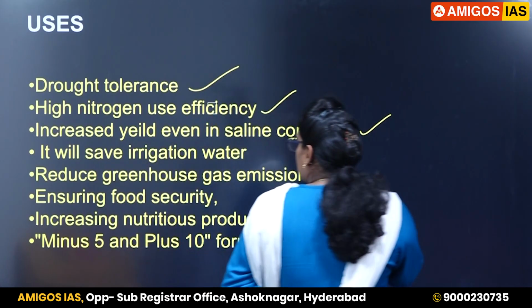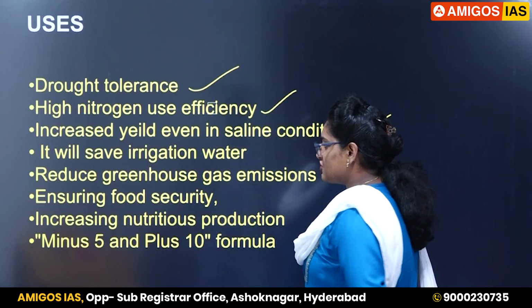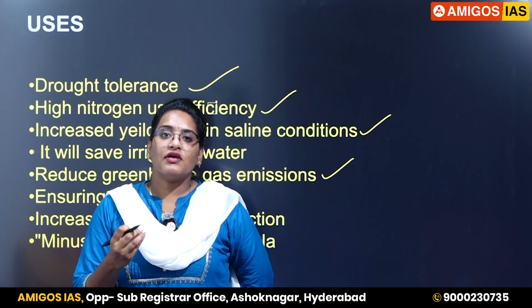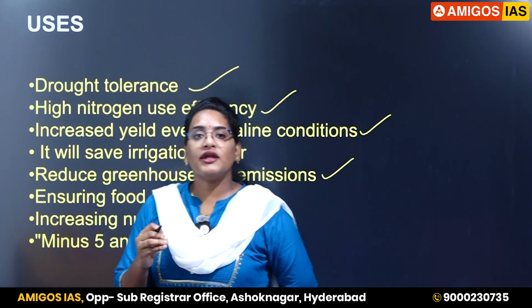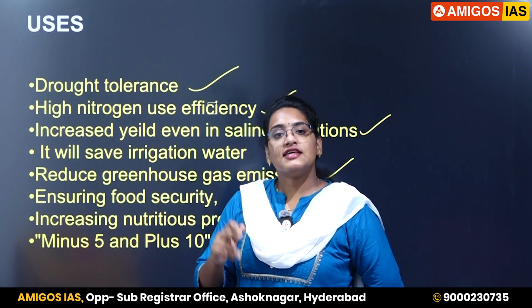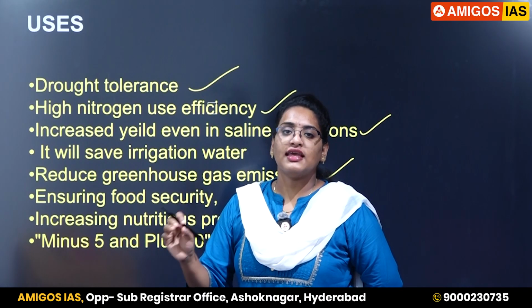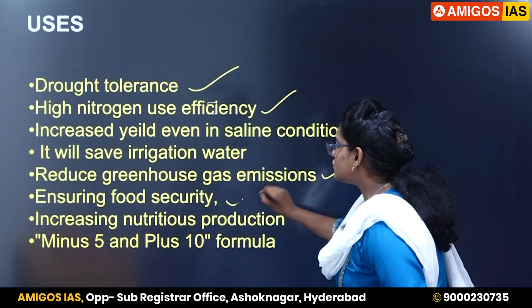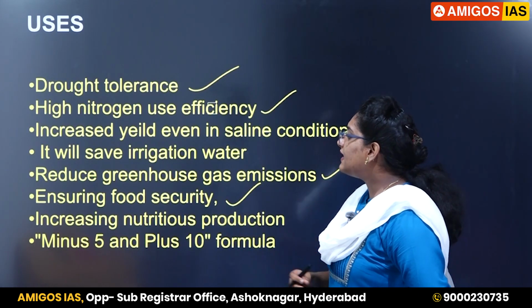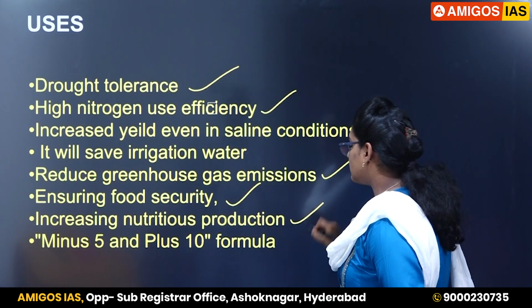And next one is reduce greenhouse gas emission. Now, when the plants become resilient to climate change, automatically the production of the agriculture is not impacted. This ensures increased food security in India. So this is what is ensured with this genome edited rice varieties and increasing nutritious production.